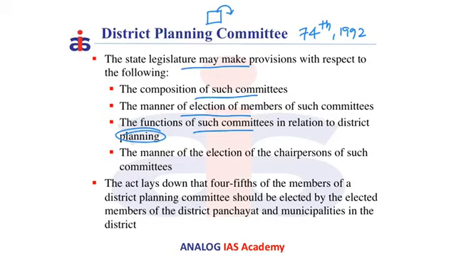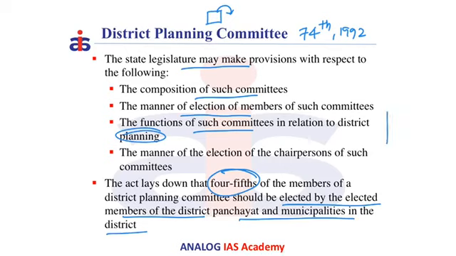The Constitutional Amendment Act says that about 4/5 of the total members of the District Planning Committee shall be elected by the elected members of the district panchayat and the municipalities in the district. That is, they are indirectly elected.